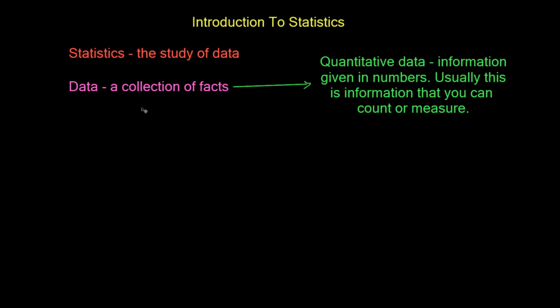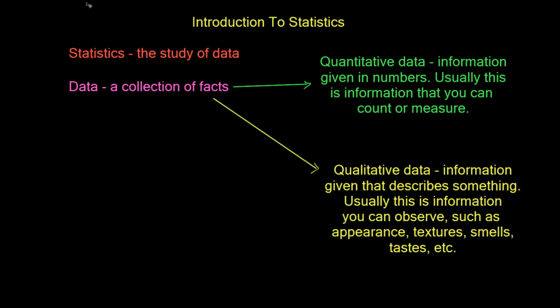One of these types of data is quantitative data, which is information given in numbers. Usually this is a number that you can count or measure. So for example, the number of students I have would be quantitative data. And then there also is qualitative data, which is information that describes something. Usually this is information you can observe, such as appearance, textures, smells, etc. So for example, quantitative data was the number of students I have. Qualitative data could be whether or not my students like my class.